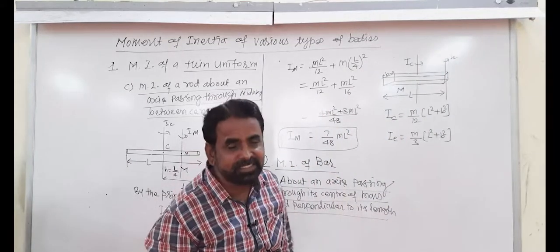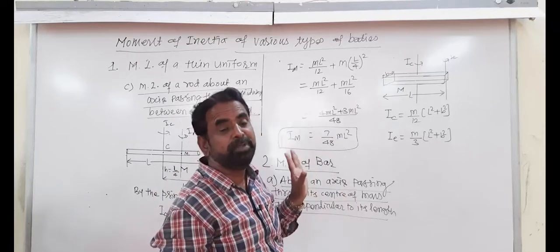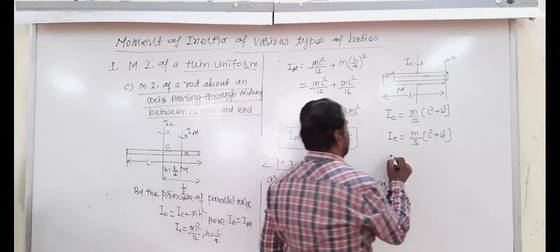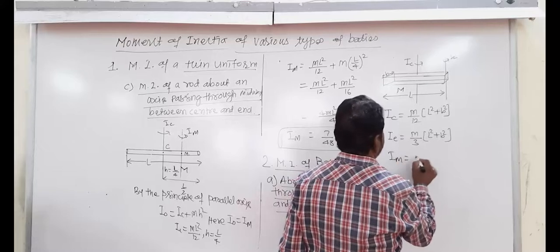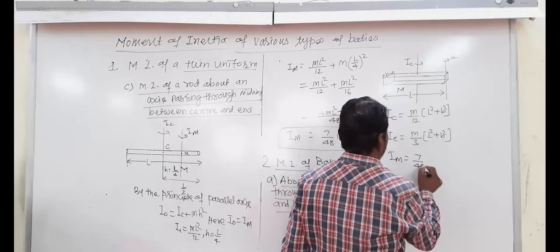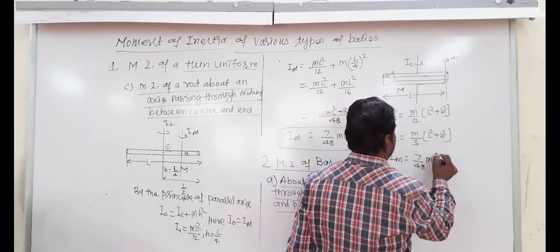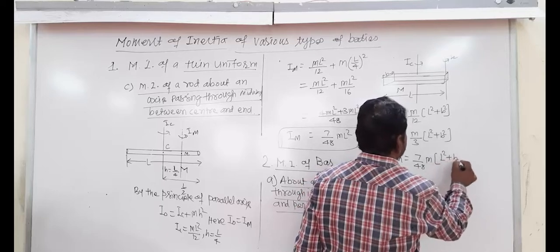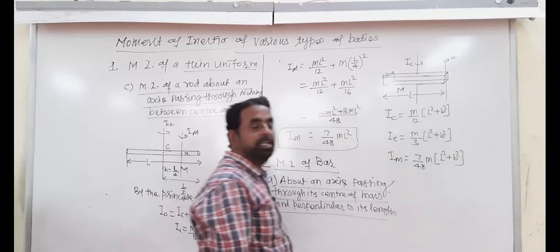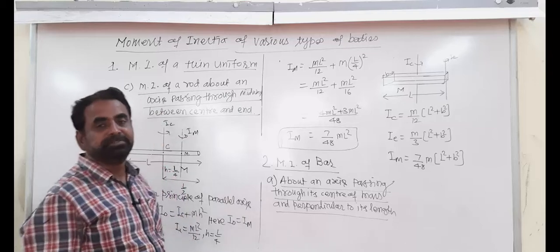About what axis? About an axis passing midway between center and end. That is IM is equal to 7 upon 48 M, L square plus B square. So that is the moment of inertia.